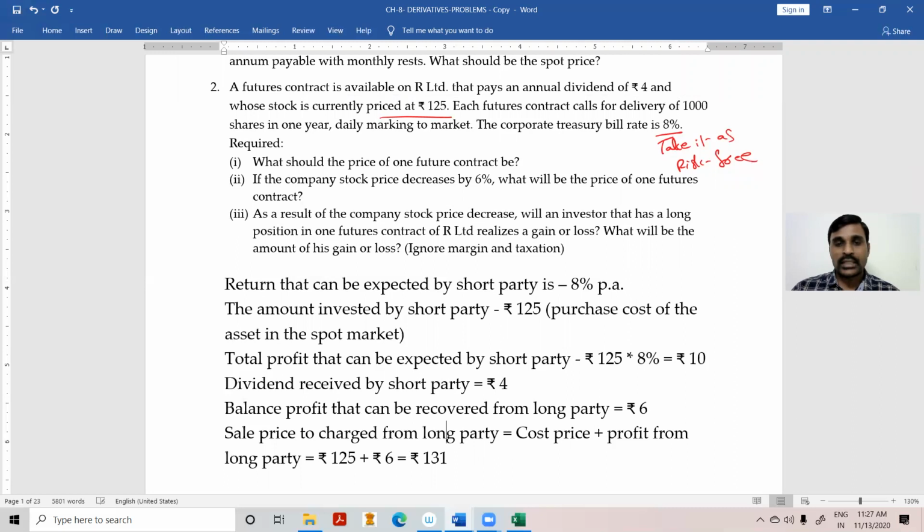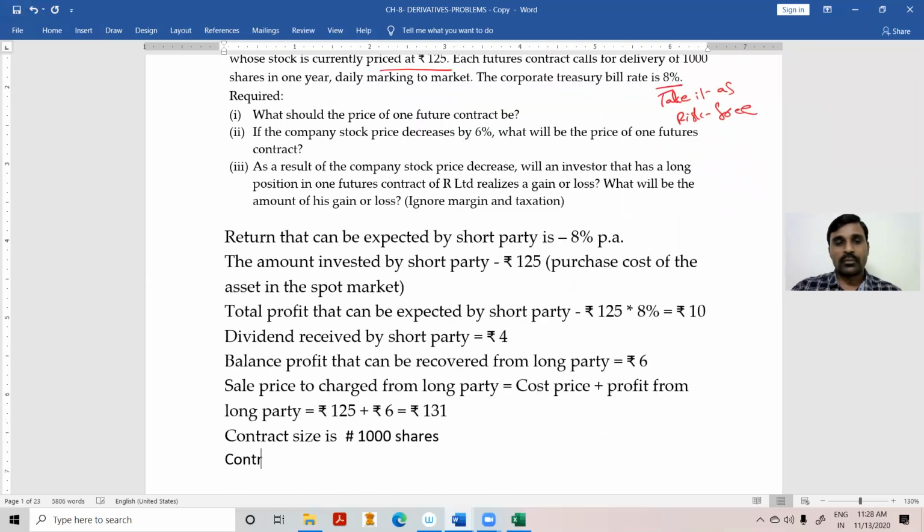So the sale price per share, therefore the price of the futures contract. What is the contract size? Contract size is 1000 shares. Therefore, the contract price is equal to rupees 131 into 1000 shares. It will be 1,31,000.